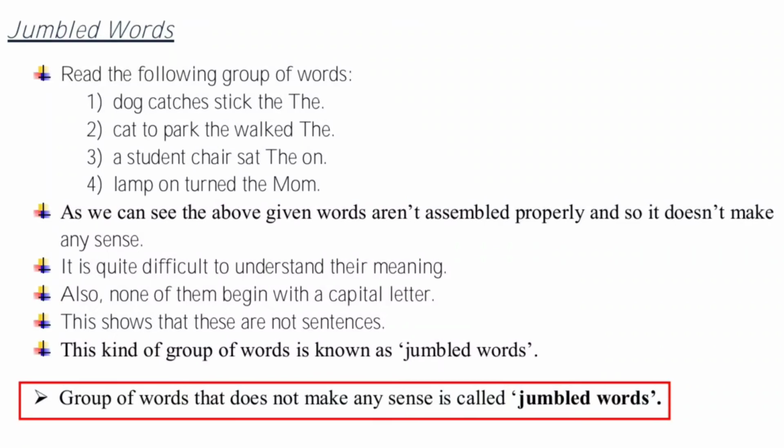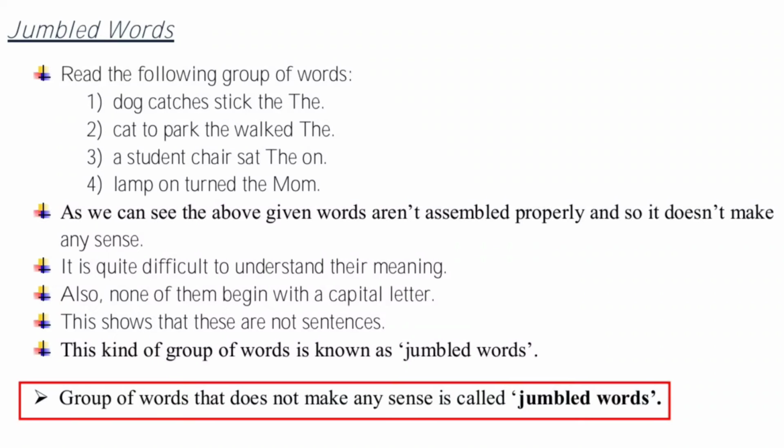It is quite difficult to understand their meaning. If it doesn't make sense, then we can't understand the meaning of it. Also, none of them begin with a capital letter. They end with a full stop, but they do not begin with a capital letter.